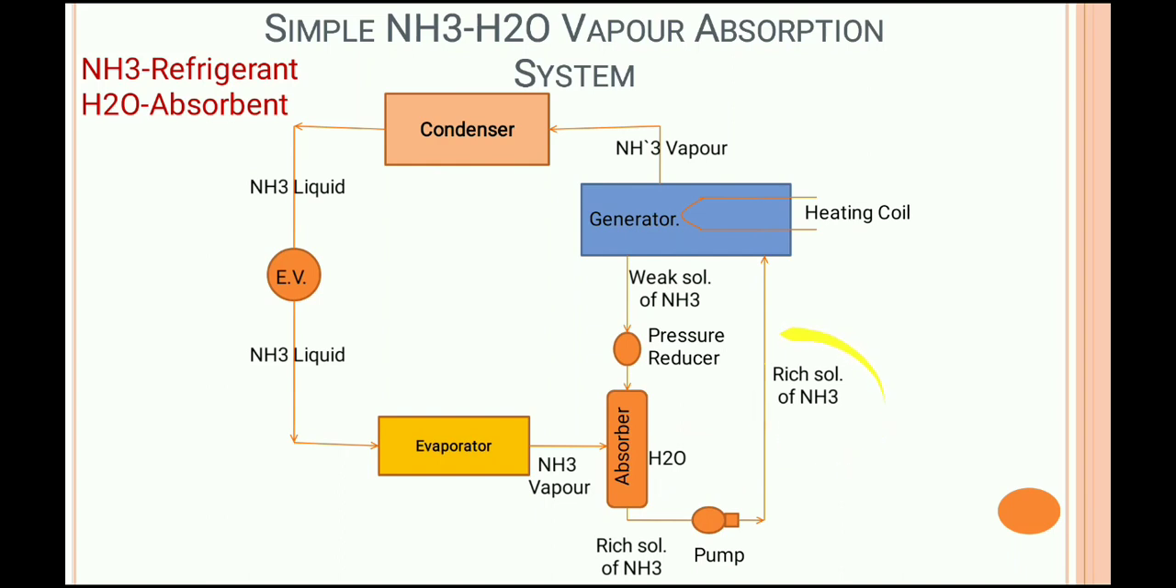That will be the rich solution. Here the rich solution is coming out from the absorber and goes to the generator.